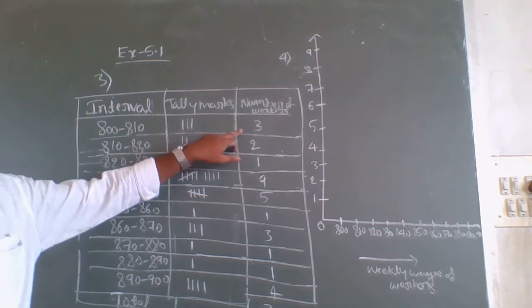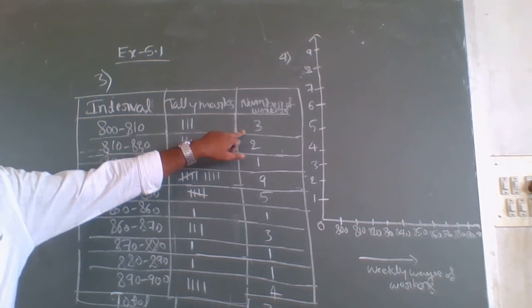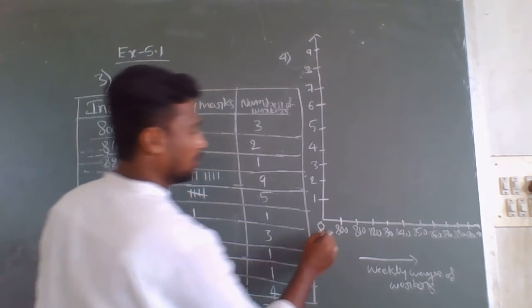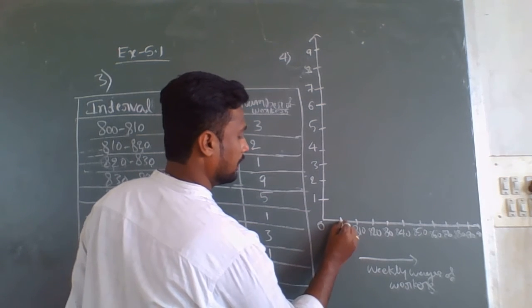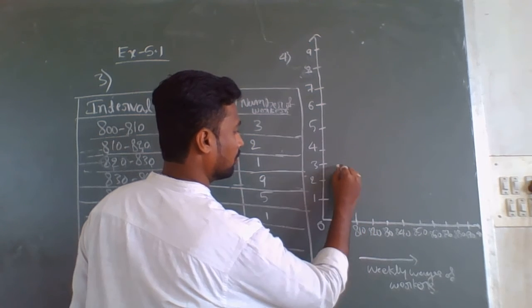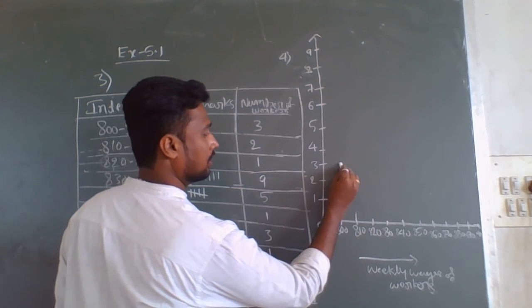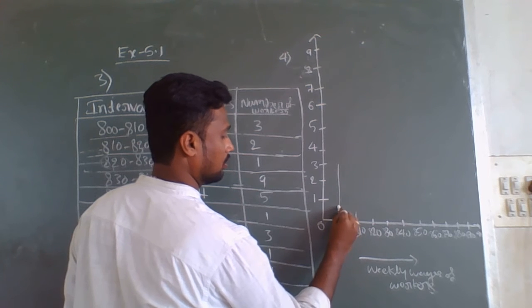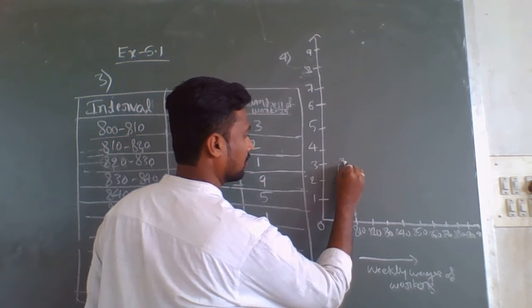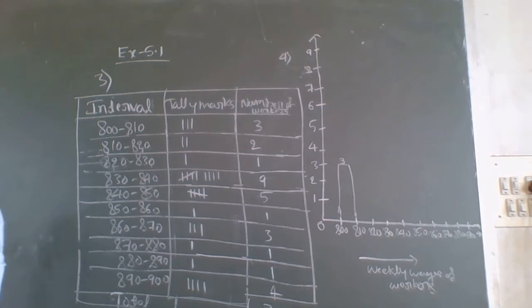Now, for weekly wages between 800 to 810, how many workers? 3. So between 800 to 810, the number of workers is 3.